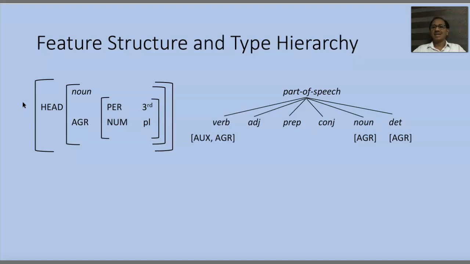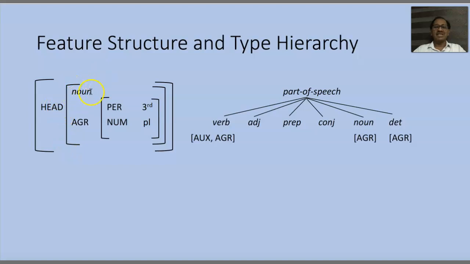Boys has a feature structure, the outer brackets you can see, that has head feature whose value is another feature structure. You can see the middle square brackets.